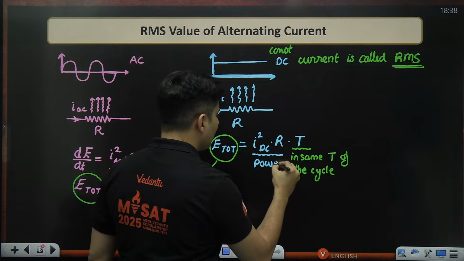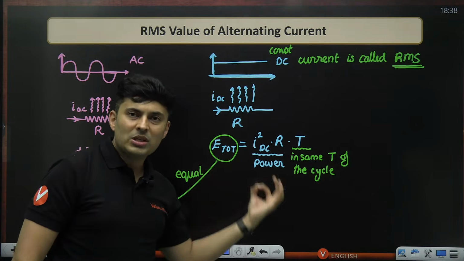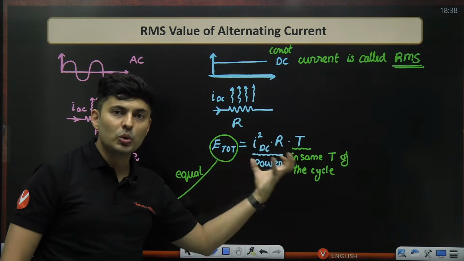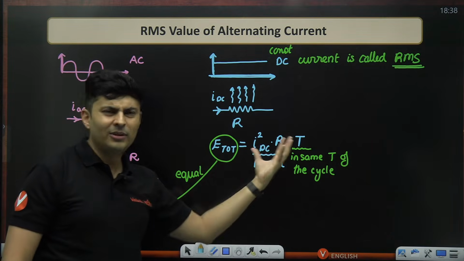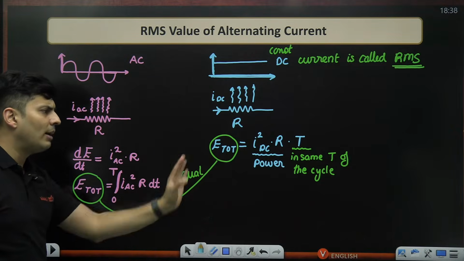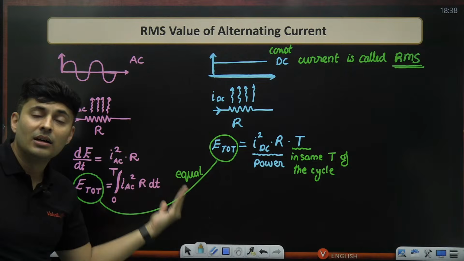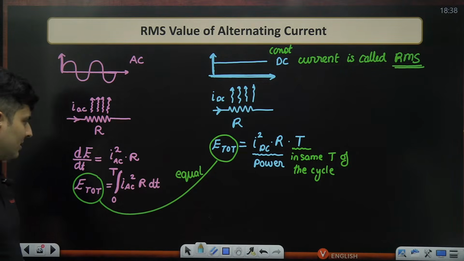Power is nothing but I squared R, so into time will give me joules per second into the seconds, which gives me the joules of energy being consumed. So I don't have to remember it. I know it by logical deduction. Power into time will give me energy. So from this only you get the formula for RMS.